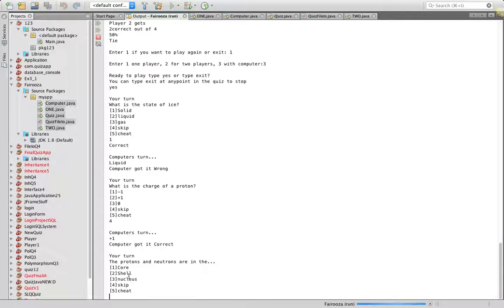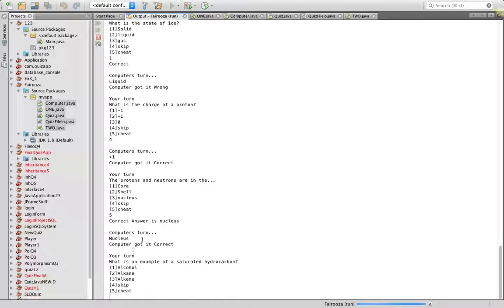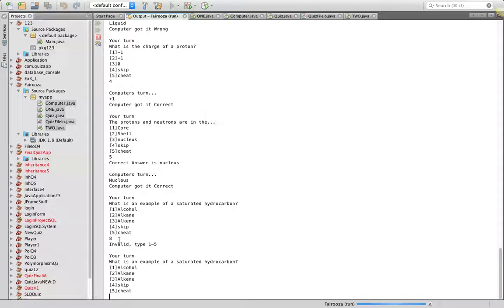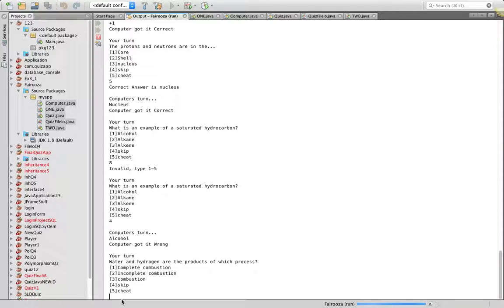If I were to put 4 as skip, it lets the computer have a go, and then it goes to my turn. If I were to say cheat, it gives me the answer. It tells me what the computer said, and also whether the computer got it right or wrong. If I were to put an invalid term like 8, the computer doesn't have a turn, and the question is repeated, so it gives me another chance to put an answer that will have a solution.